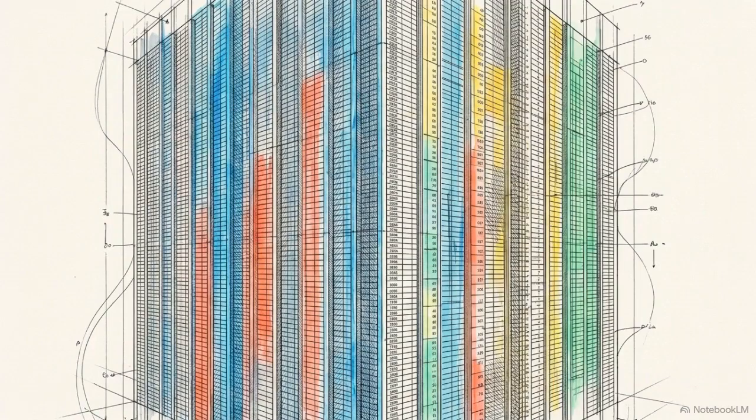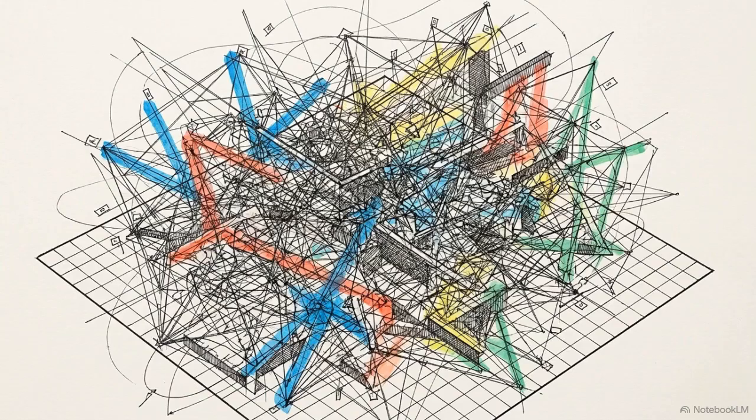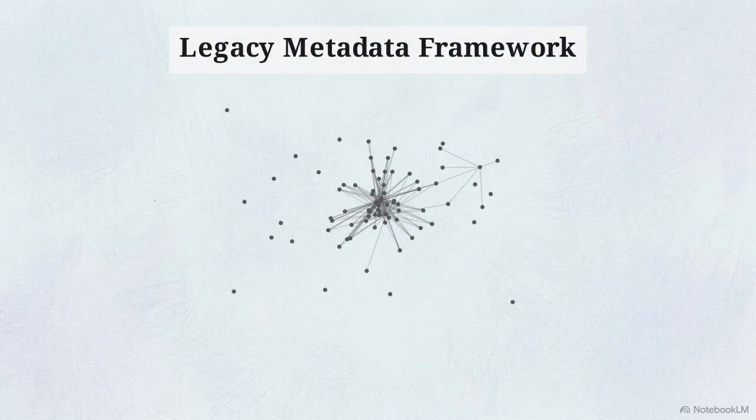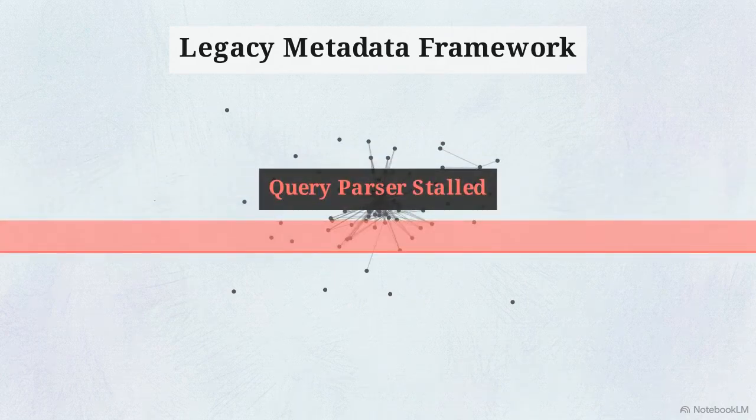Shifting from row depth to column width reveals another bottleneck. Modern AI workloads utilize wide feature tables and vector embeddings, arrays composed of thousands of floating point numbers. Older formats use heavy metadata frameworks to track schemas. This approach works for traditional SQL tables with 50 or 100 columns. When a query parser tries to map tens of thousands of features using legacy metadata, it hits a wall. The parser itself stalls while trying to navigate the schema before the data even moves.